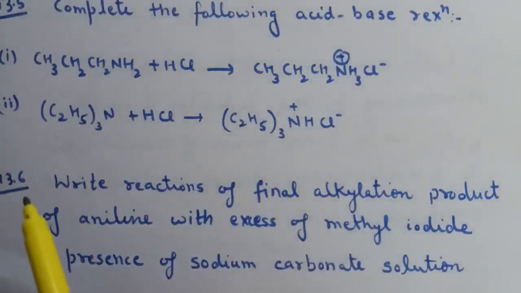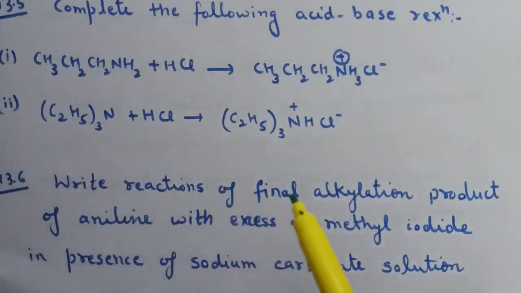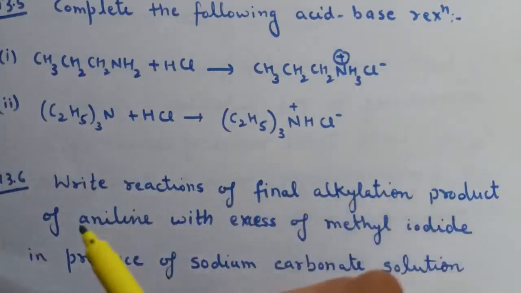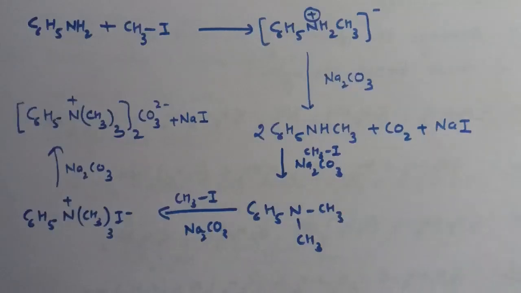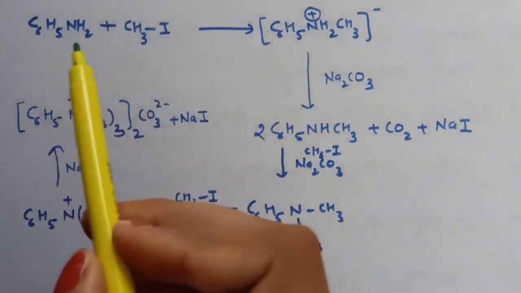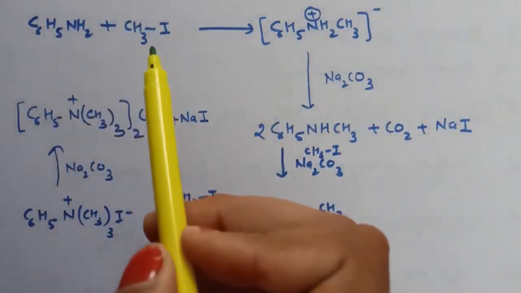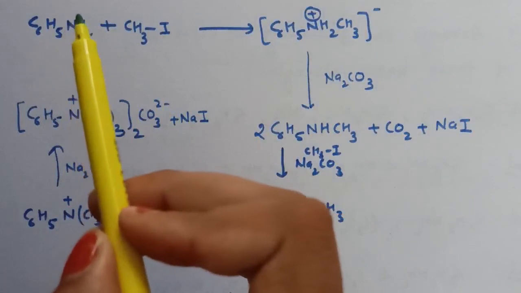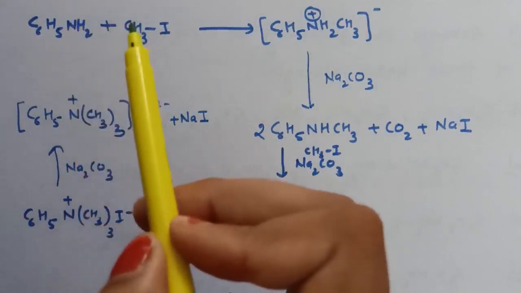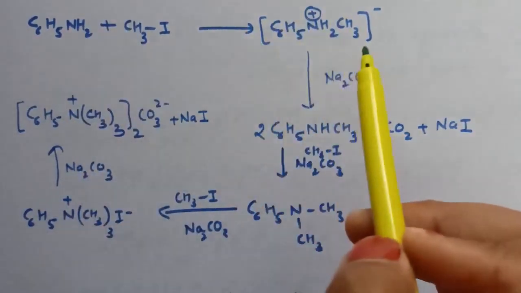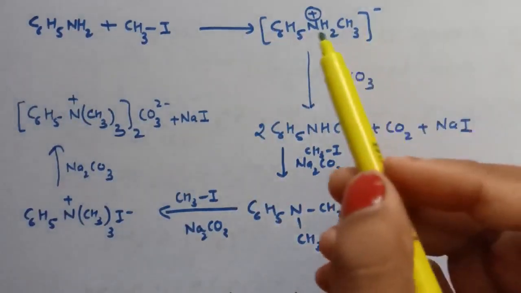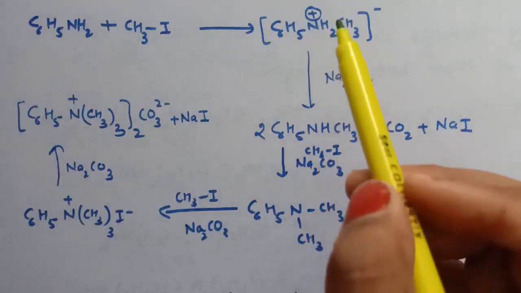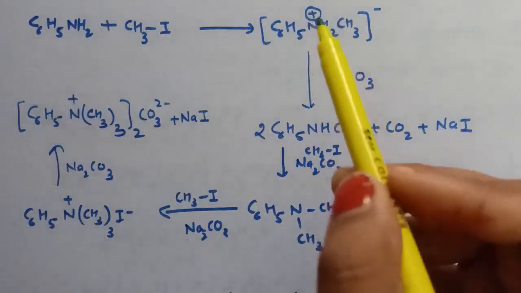Next is question number 13.6: write reactions of the final alkylation product of aniline with excess of methyl iodide in presence of sodium carbonate solution. Here is the reaction of aniline with methyl iodide. In the first step, the lone pair of electrons on nitrogen attacks the methyl group, and ammonium cation formation takes place. In presence of Na2CO3, this converts to